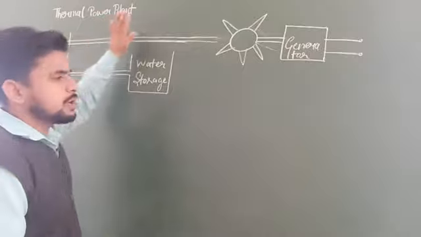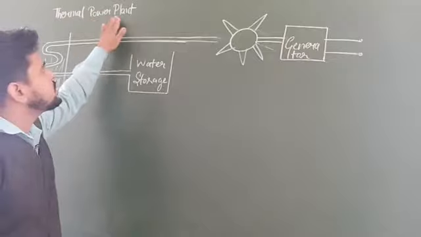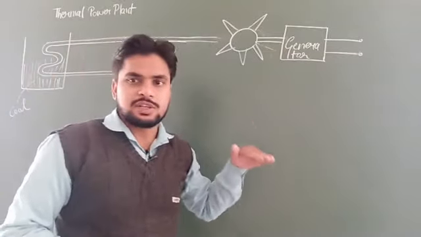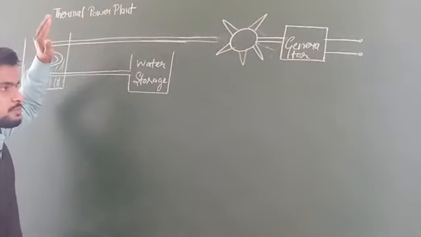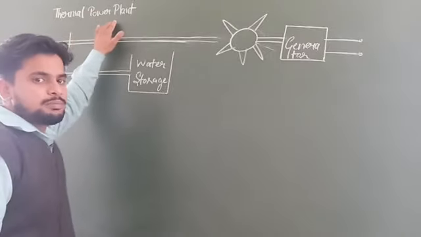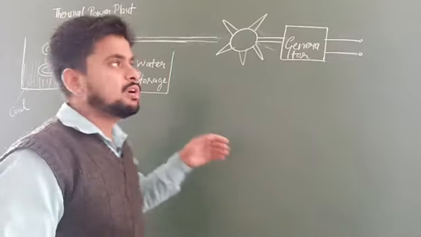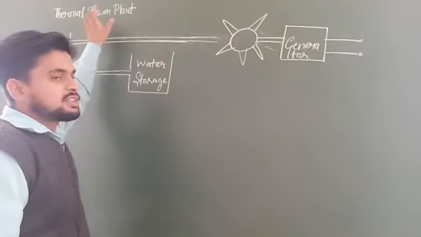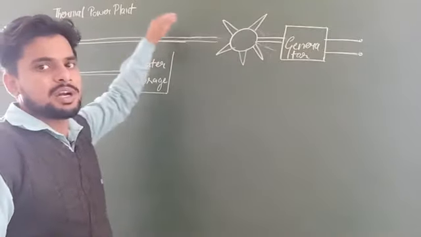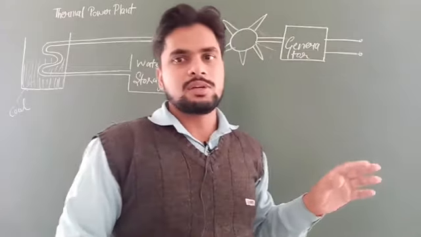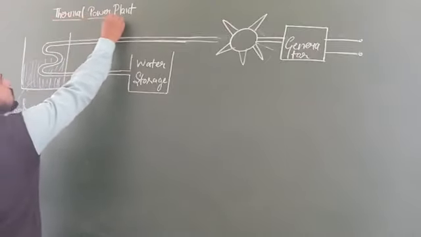in a thermal power plant. It is important for us to understand what a power plant is. Power plant means generation of electricity. And thermal means heat. So a thermal power plant is that plant in which there is a generation of electricity with the help of heat energy. When the electricity is generated with the help of heat energy, then that power plant is known as a thermal power plant. Now here we have to understand how the energy is transforming from one form to another.